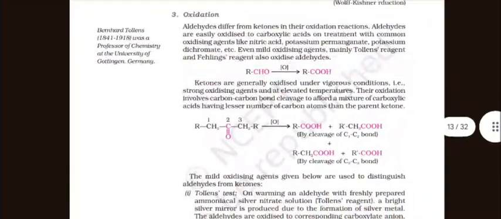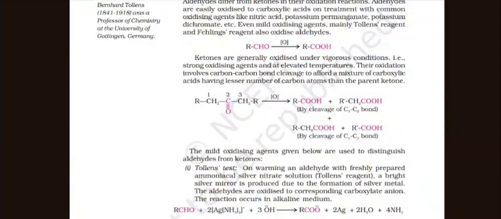Oxidation. Aldehydes differ from ketones in their oxidation reactions. Aldehydes are easily oxidized to carboxylic acids on treatment with common oxidizing agents like nitric acid, potassium permanganate, potassium dichromate, etc. Even mild oxidizing agents, mainly Tollens' reagent and Fehling's reagent, also oxidize aldehydes. Ketones are generally oxidized under vigorous conditions, that is, strong oxidizing agents at elevated temperature. Their oxidation involves carbon-carbon bond cleavage to afford a mixture of carboxylic acids having a lesser number of carbon atoms than the parent ketone.